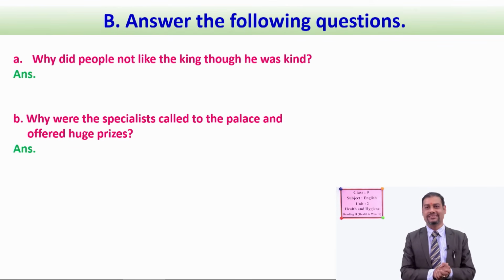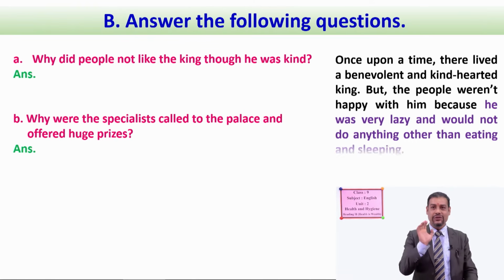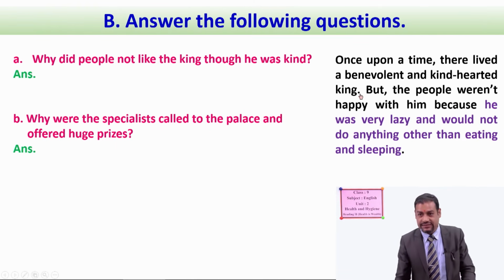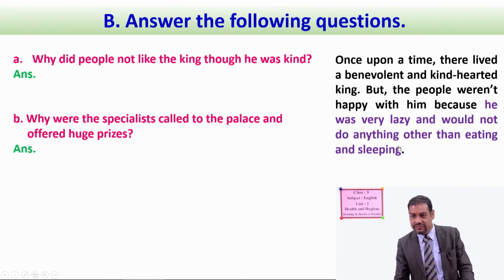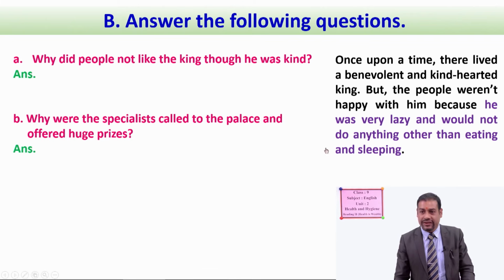What should be your answer? See, you can find your answer in this paragraph. See, once upon a time, there lived a benevolent and kind-hearted king, but the people were not happy with him because he was very lazy and would not do anything other than eating and sleeping. So you can write down your answer from these highlighted ideas, highlighted words, okay? So he was very lazy and would not do anything other than eating and sleeping. So you have to find out the answer from this paragraph.